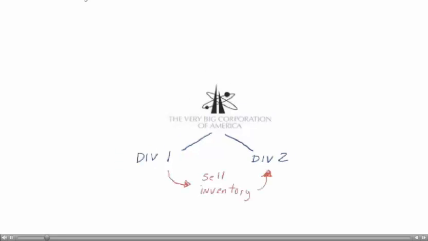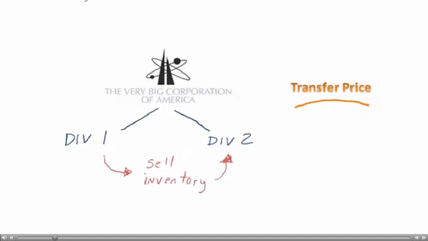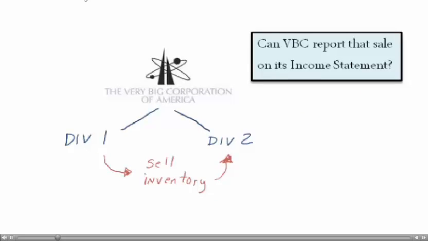When divisions of a single company sell items to each other, you might recall we call that a transfer price. Whatever the selling price is, that's a transfer price. In other classes you can talk about that. That can be very important. But the question we're concerned about here is, would you let a very big corporation claim that as a sale on its income statement that it shows to the world? Hopefully you're thinking, no, that was not a sale. That was just one division of the company moving inventory to another division of the company. That's not a legitimate sale.